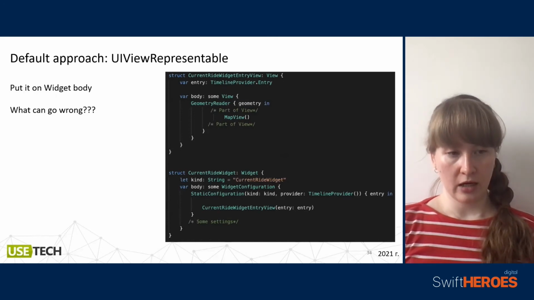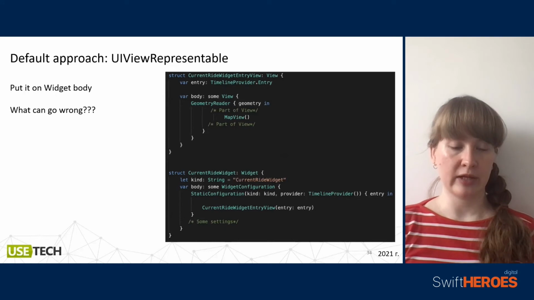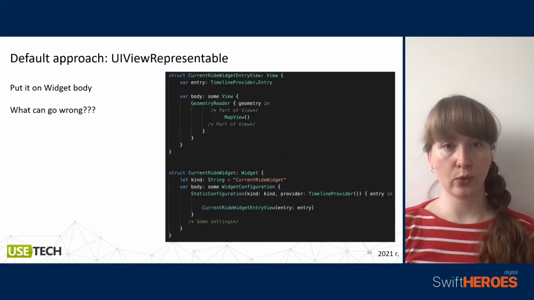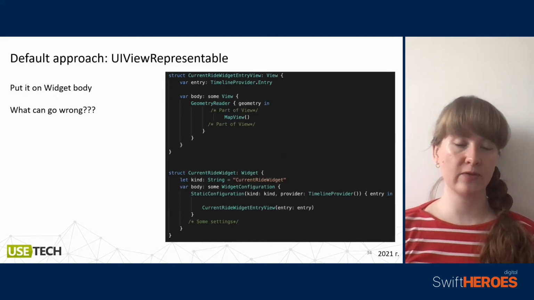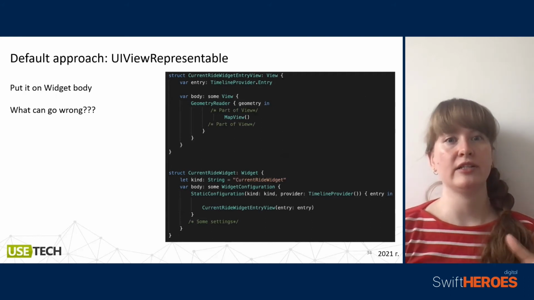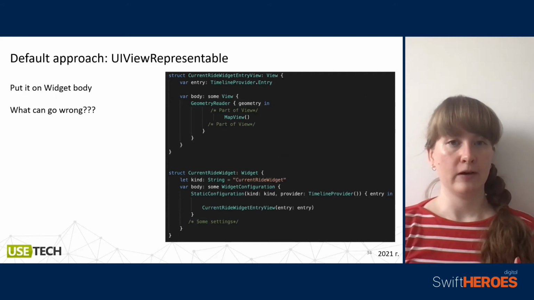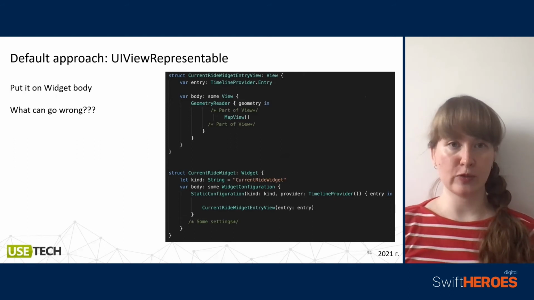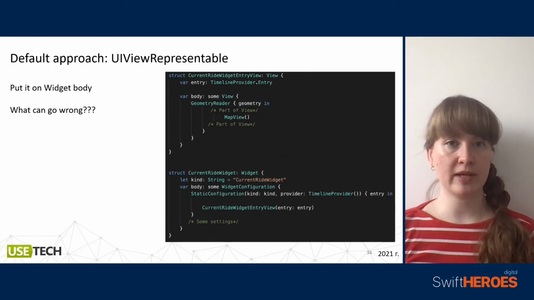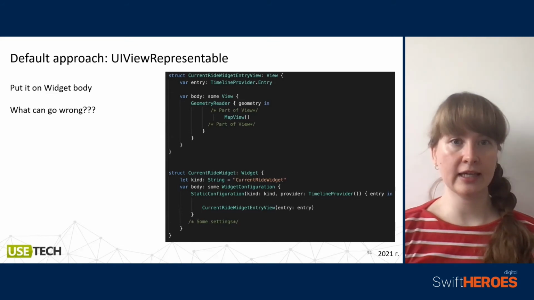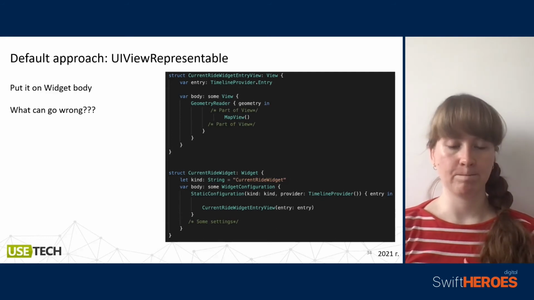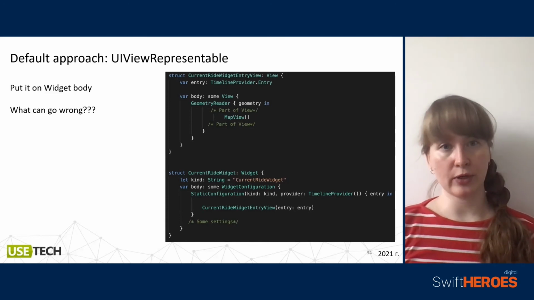So we create our UIViewRepresentable, and at this point we need to put our functionality in our widget. We create a specific view, and here we provide the visual part of our view. Then we create a specific struct implementing the Widget protocol, and in the body we put our view for our specific widget. So we have configured our widget.